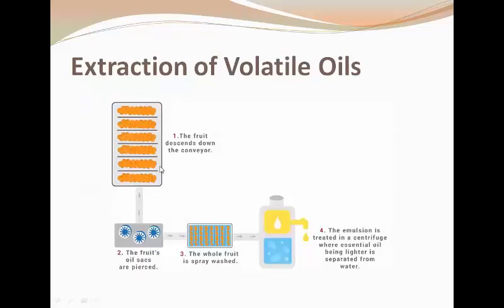See here, the whole fruits are placed, and they are ruptured by the rotary movement of the rotary apparatus containing fine projections.